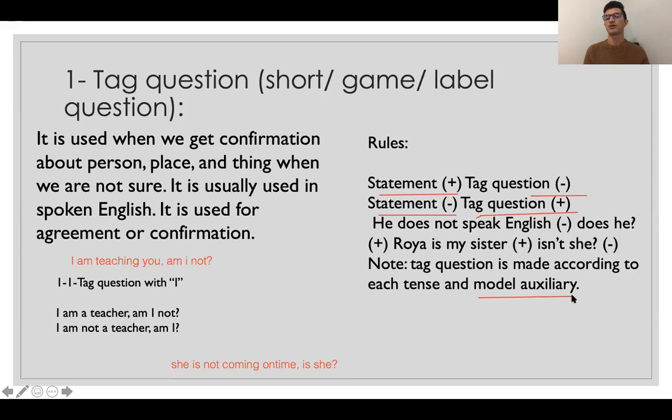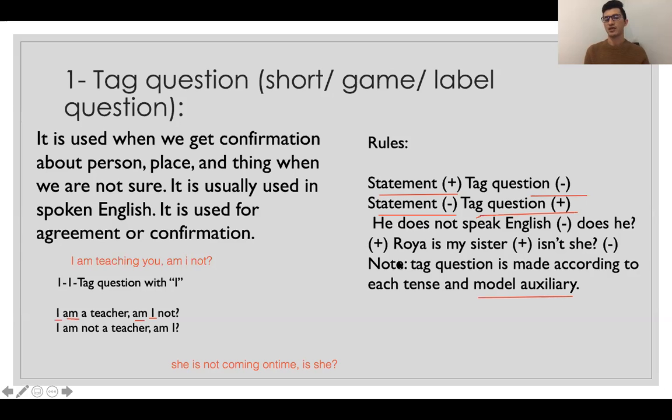According to the tense that you already have, the sentence that you already have, the subject you already have there, okay? So here, because our subject is I, I should ask my tag question with I. And because our to be verb is am, I should use am here.